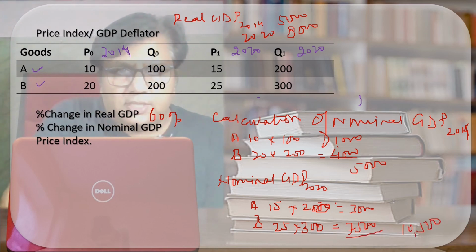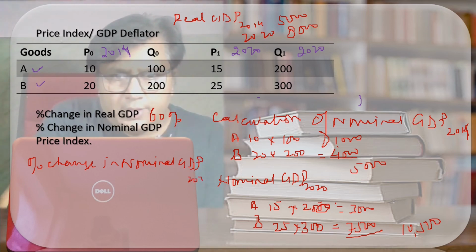Now find out the percentage change in the nominal GDP of the year 2020. That is change in nominal GDP, 5500.